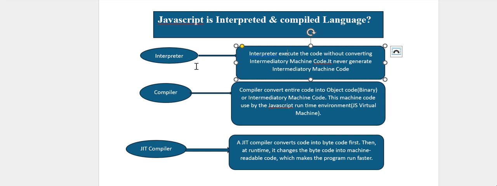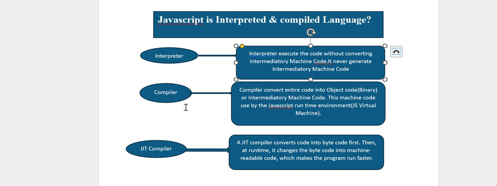In the previous video we already discussed this, and the interpreter will never generate the machine code. Then the compiler converts the entire code into object code, meaning binary code. In terms of the JIT compiler, it is the intermediary machine code that is used by the JavaScript runtime environment to execute the program.